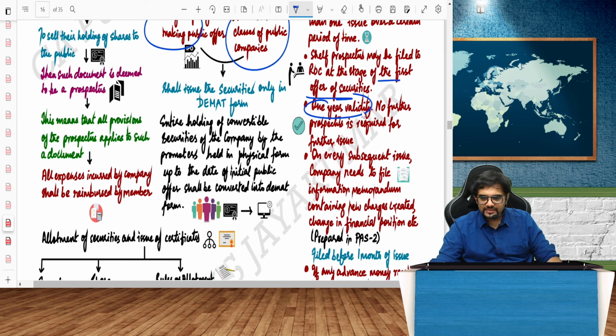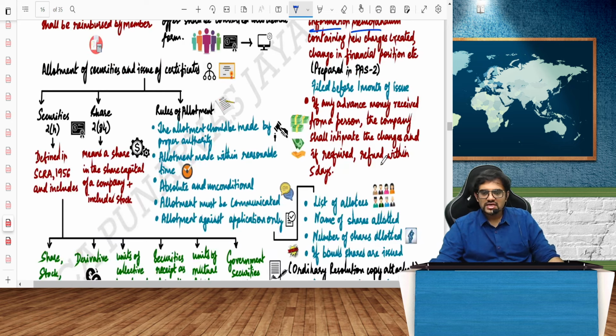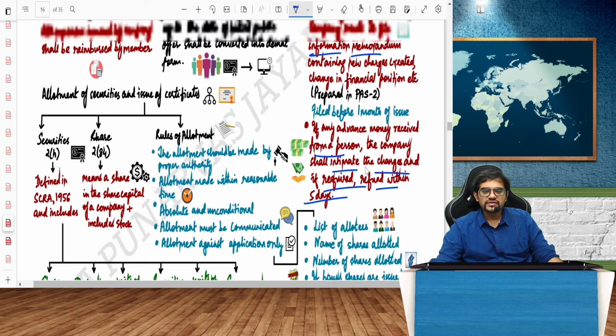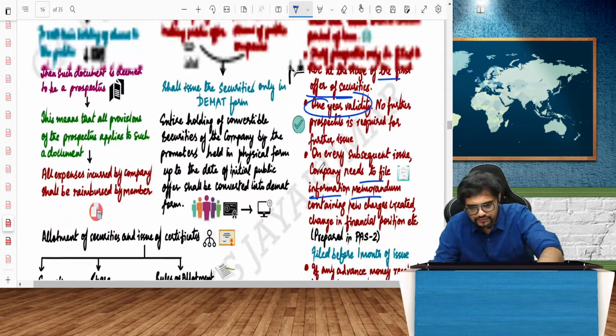On every subsequent issue, company needs to file IM, information memorandum, containing new charges created, change in the financial position, etc. All these things. If any advance money is received from a person, the company shall intimate the changes and if required, refund within 5 days. This is the entire scheme of things.